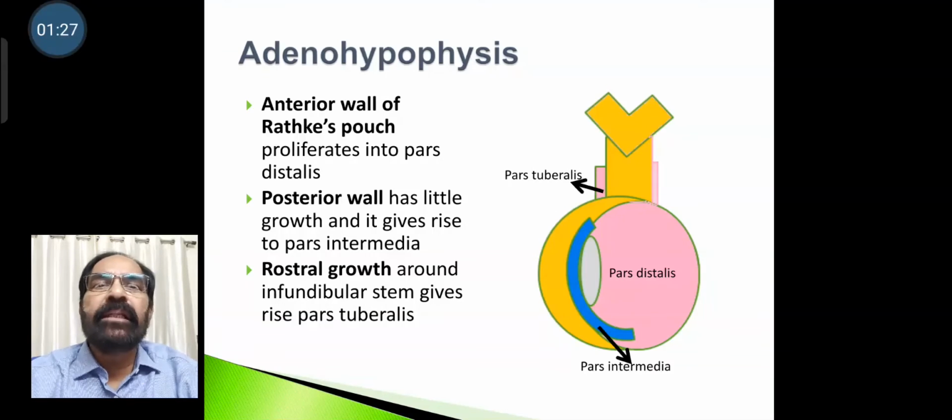Then cranial or rostral growth around the infundibular stem gives rise to pars tuberalis. So adenohypophysis has got three parts: pars distalis from the anterior wall, pars intermedia from the posterior wall, and pars tuberalis from the extension cranially along the infundibular stem. These can be seen in the figure.